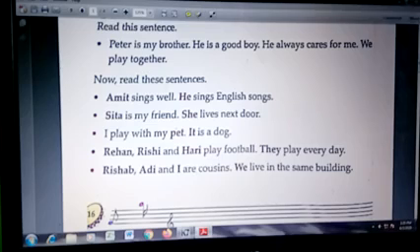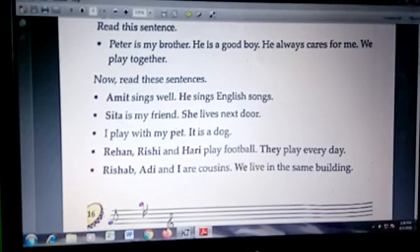Now let's have a look at these sentences. Amit sings well. He sings English songs. Here you see he is used. Who is he? He is Amit. So instead of using Amit a second time, we are using the pronoun he.